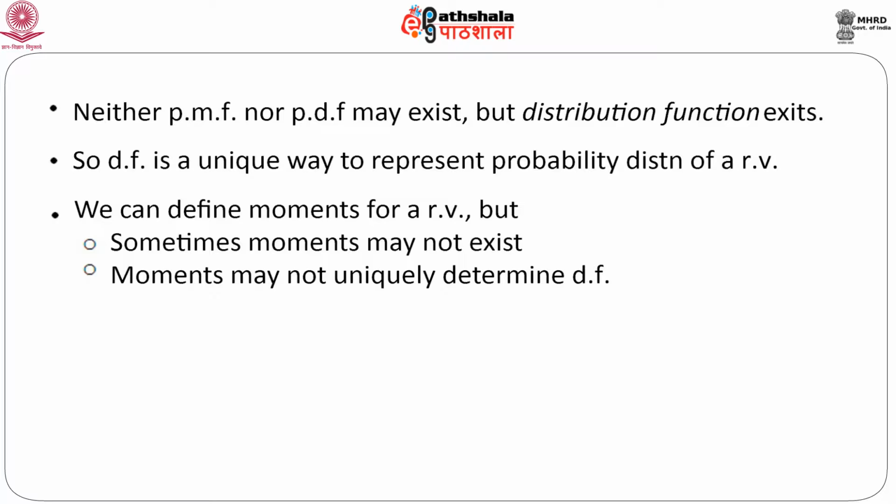But the problem is sometimes moments may not exist, or sometimes moments may exist up to a certain order, say up to second or third order, but beyond that moments may not exist. Another very troubling scenario is that moments may not uniquely determine the distribution function. That means we might get two entirely different distributions, but with exactly the same moments.